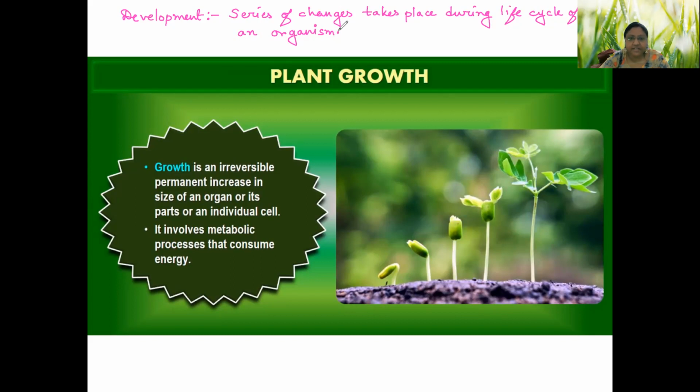We will discuss in detail about difference of growth and development, but currently I want everyone to note down these definitions. I defined physiology, I defined development, and the definition of growth is marked here. You can see it easily. Okay. So should we move ahead? I think we can.